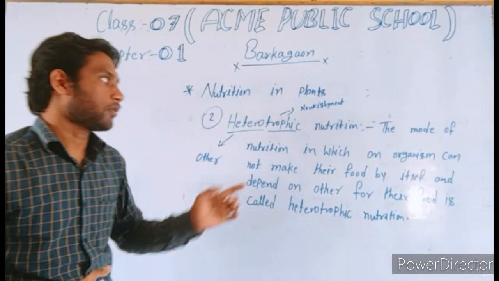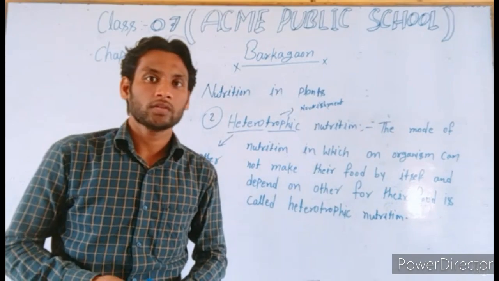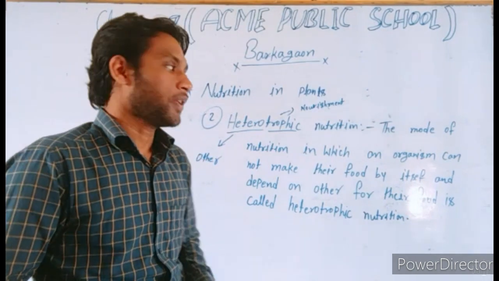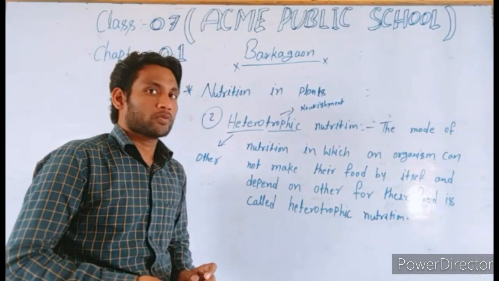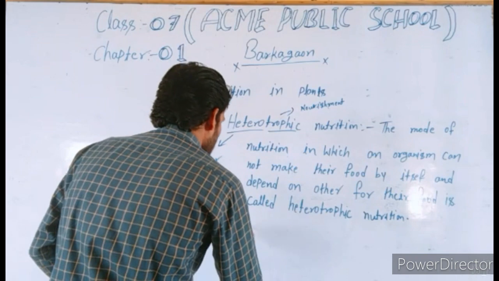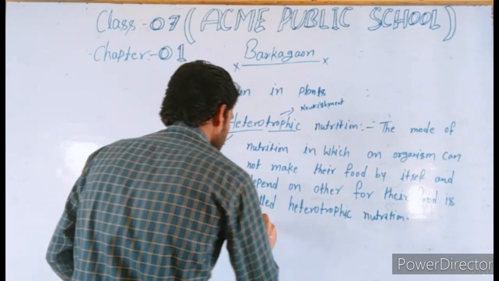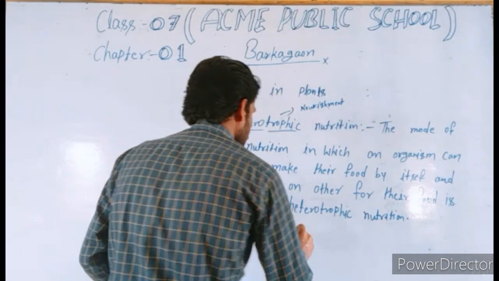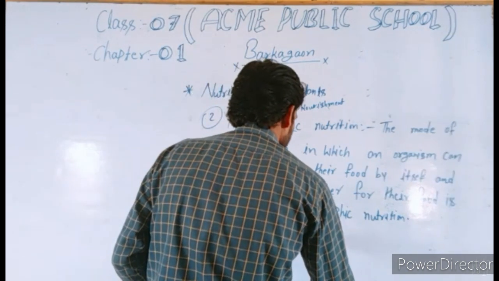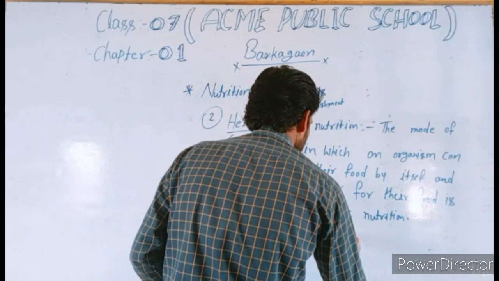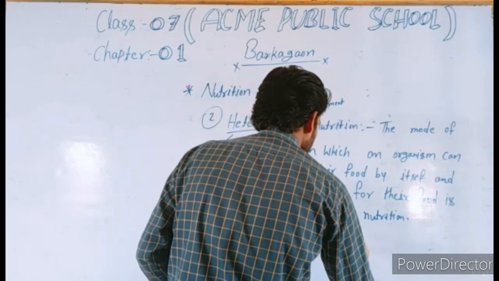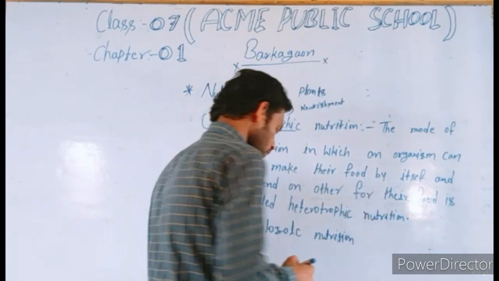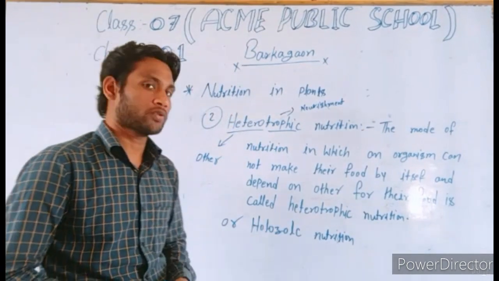That's why we call it heterotrophic nutrition. And heterotrophic nutrition is known by one more name: the other name of heterotrophic nutrition is holozoic nutrition. So we can also call it holozoic nutrition.